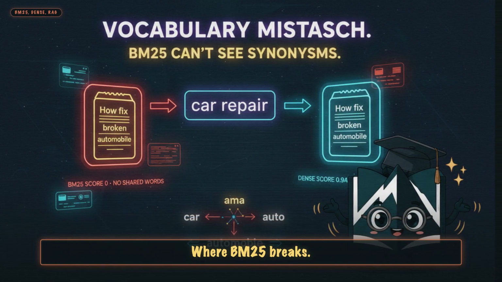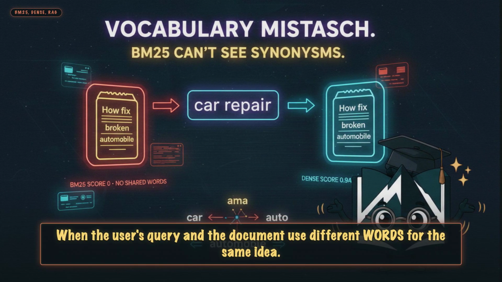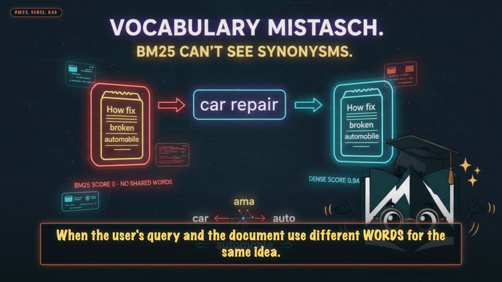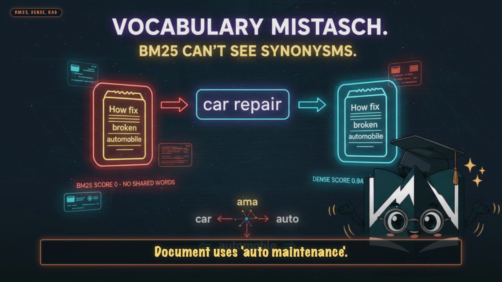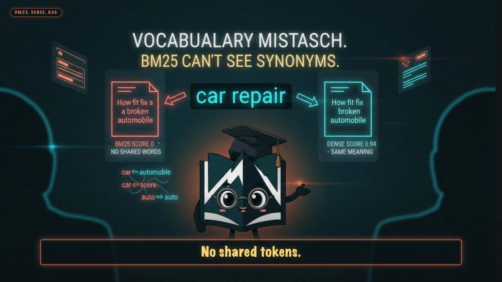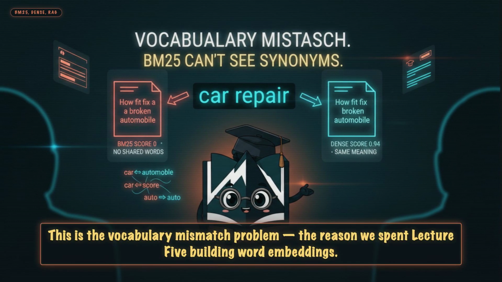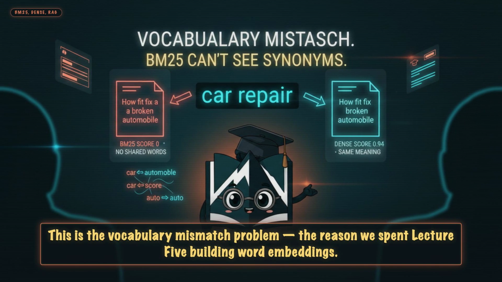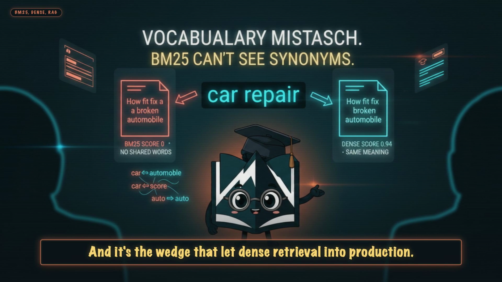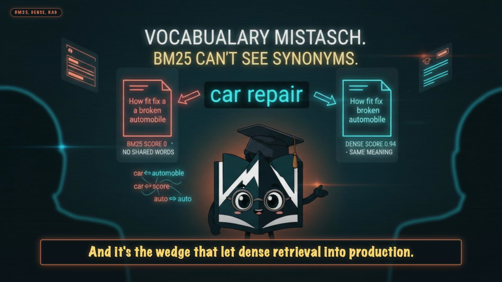Where BM25 breaks: when the user's query and the document use different words for the same idea. Query car repair. Document uses auto maintenance. BM25 gives 0 credit, no shared tokens, same meaning. This is the vocabulary-mismatch problem, the reason we spent lecture 5 building word embeddings. And it's the wedge that let dense retrieval into production.